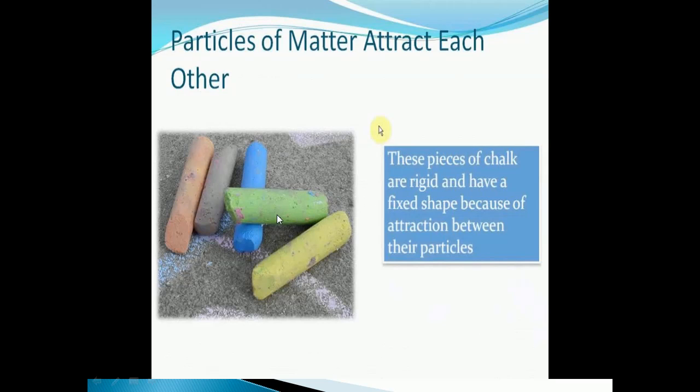They are rigid because the particles of matter are held together, which is giving a fixed shape. How are they held together? Due to the attraction between the particles of the chalk. Understood? So particles of matter attract each other.